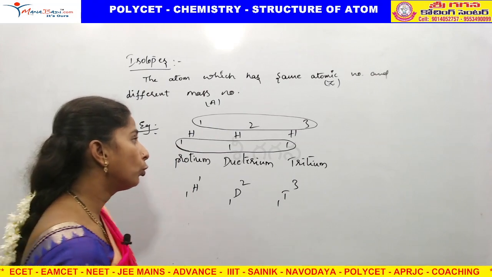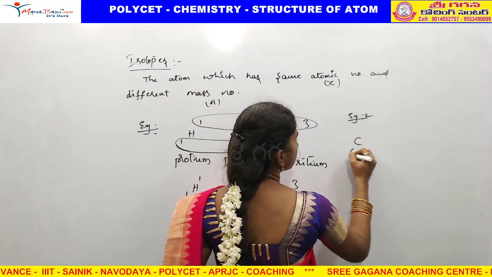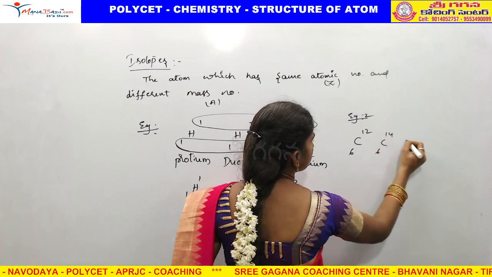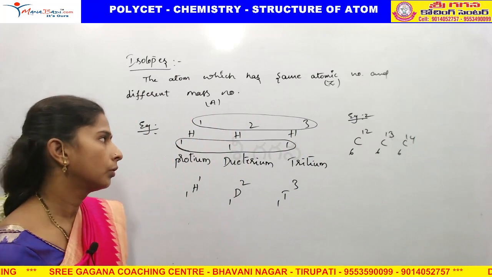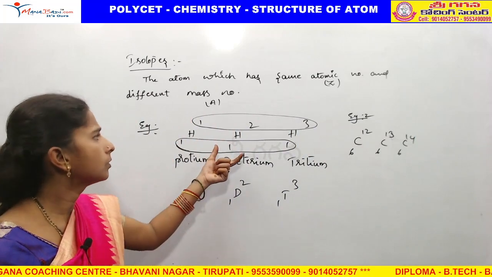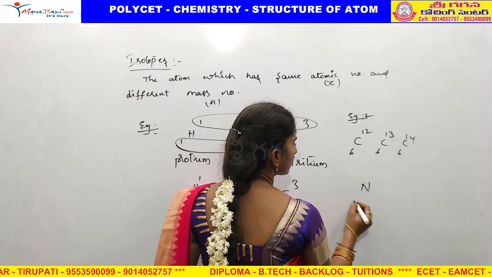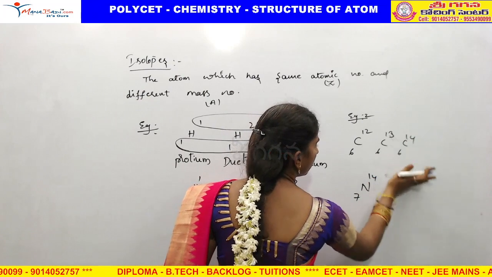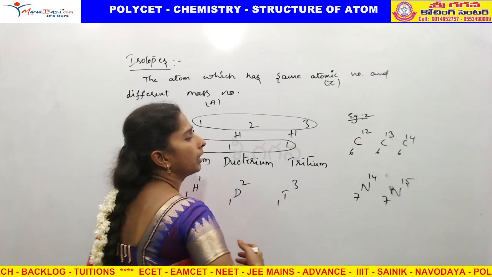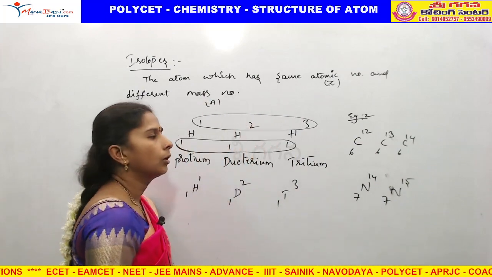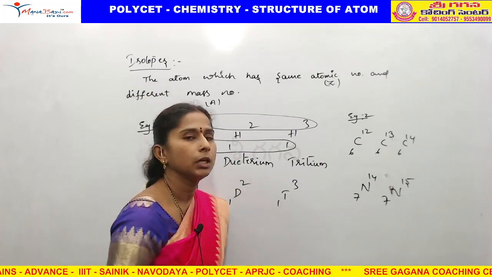Same atomic number for the same atom, but having different mass number, that is called an isotope. One more example for isotopes, example number 2: C-12, C-13, C-14. These are carbon isotopes. These are called hydrogen isotopes, carbon isotopes, and nitrogen also has isotopes. We should not write for every atom different mass numbers at our convenience. We cannot create like that. Whatever exists in the universe, that only we need to write.